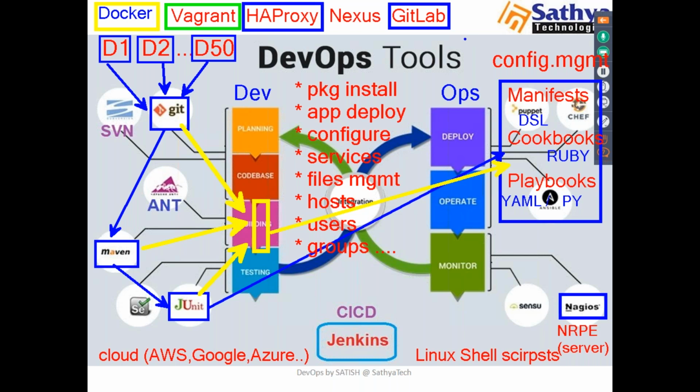Another important tool here is Nexus. What is the role of Nexus? Nexus is a tool for artifact repository. I'll call it an artifact repository manager.